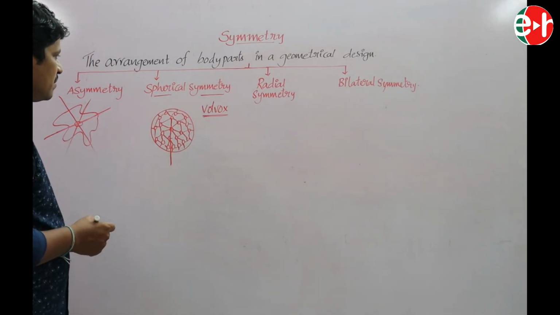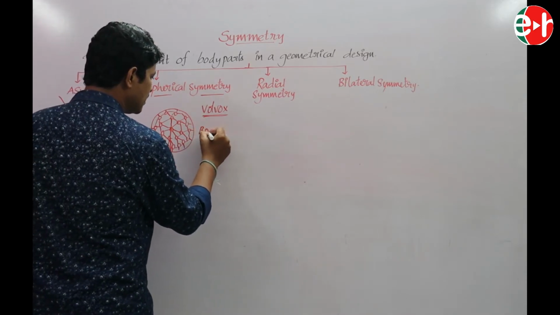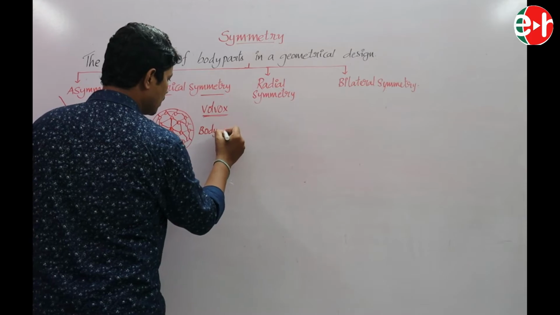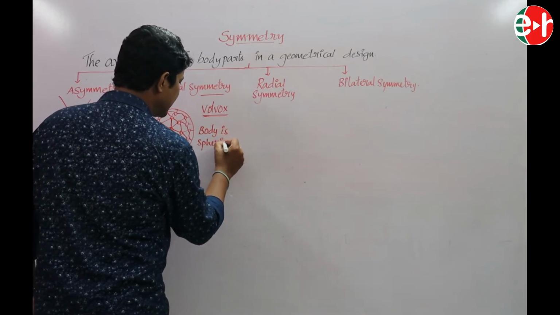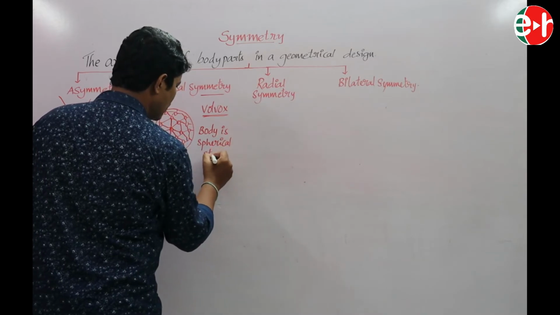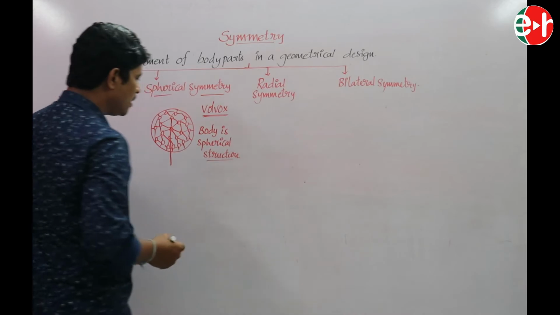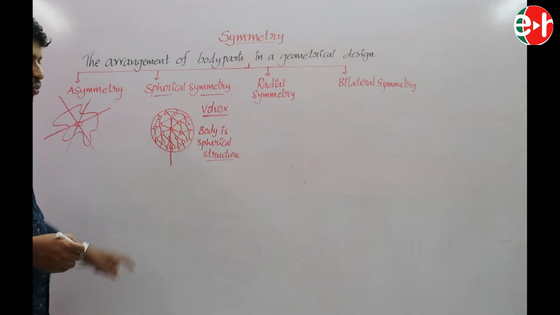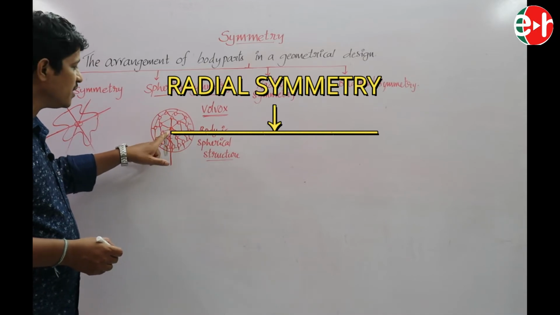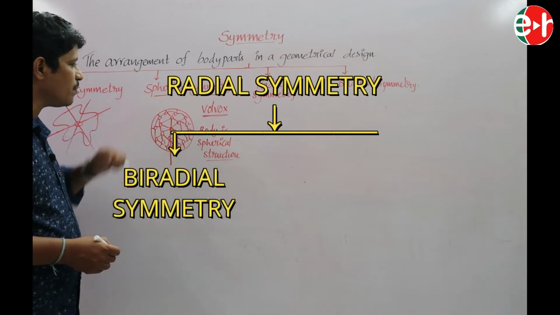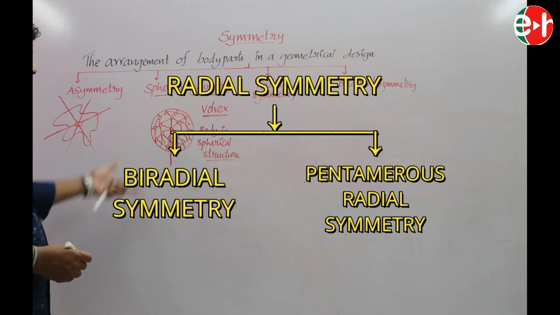In spherical symmetry, the body is a spherical structure. This type of symmetry is known as spherical symmetry.